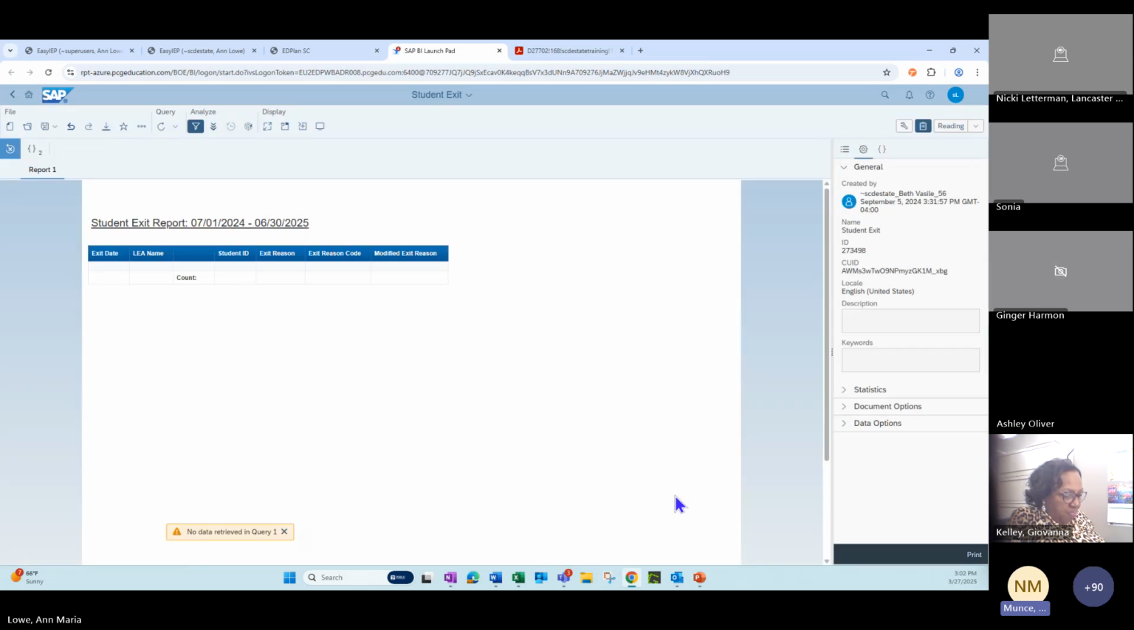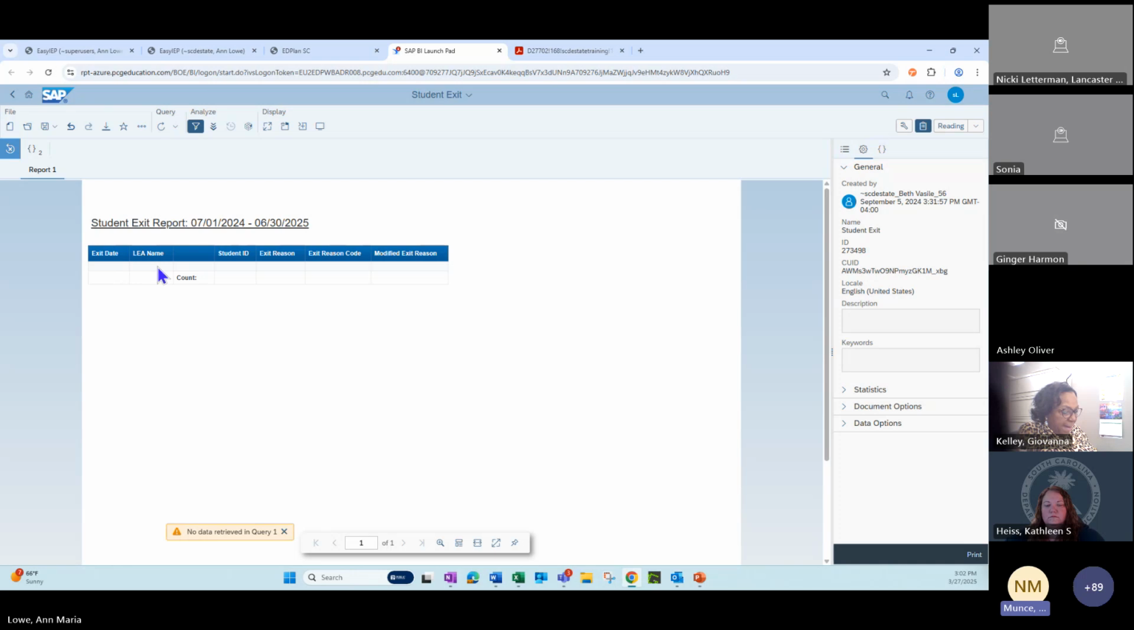As Ann said, you won't see any data returned here, but you would get the date the student exited, your LEA name, the student's ID, and their exit reason. Again, you'll see a lot of unknowns when you run this if you set it to cover last year, because of the system transition. It's just a first-year condition. If you made a modified exit reason, it would pull into this report too. So any blank modified exit reasons are students you will need to add a modified exit reason for. Am I saying that correctly?